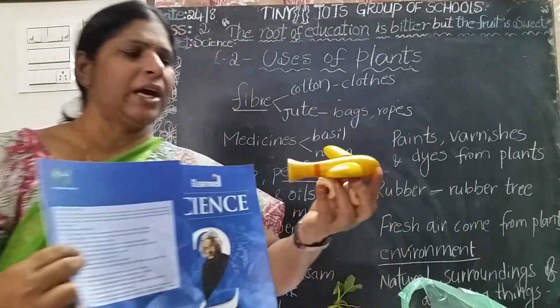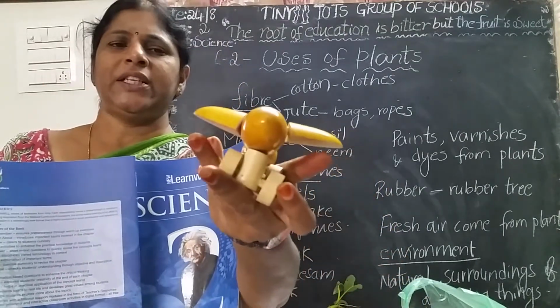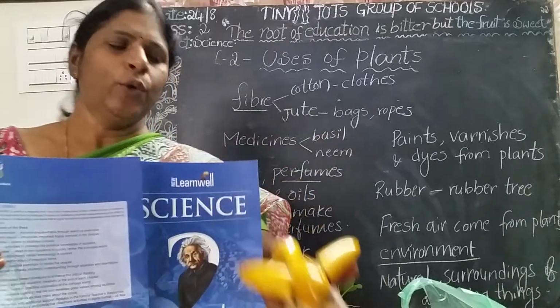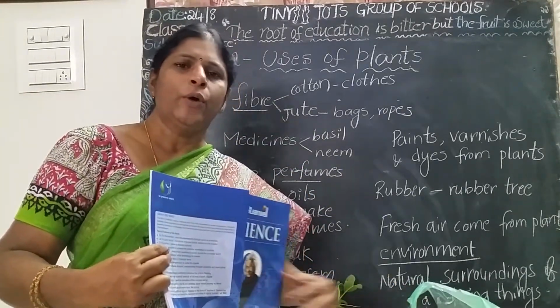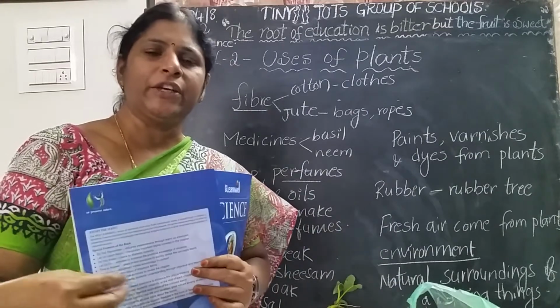See, this is the toy aeroplane. This is also made with wood. Wood comes from plants like teak and sal. Some of these trees give us wood, amma.